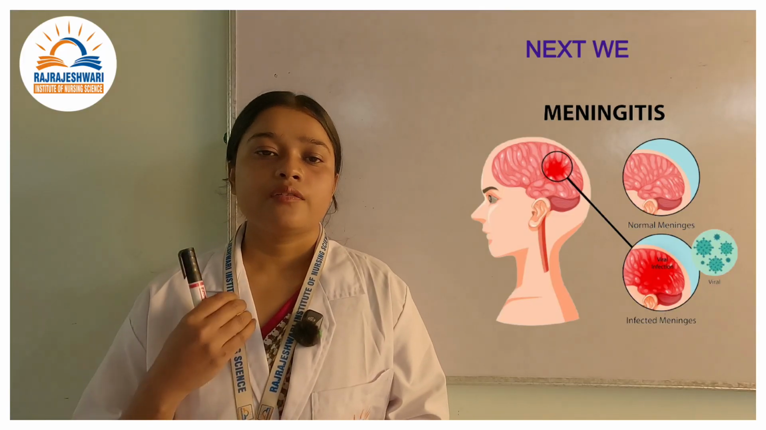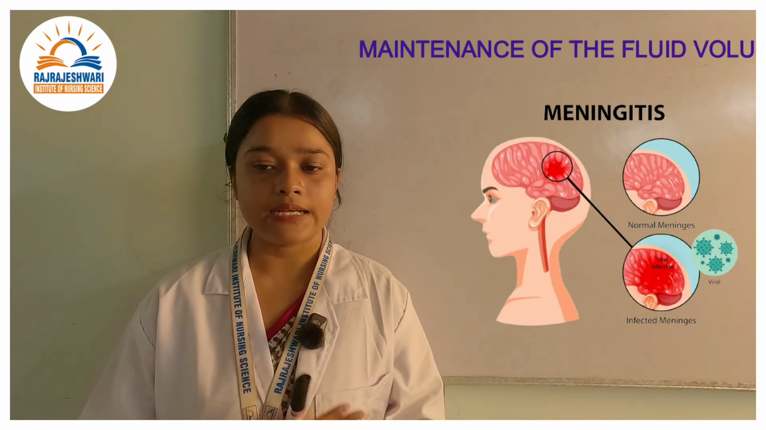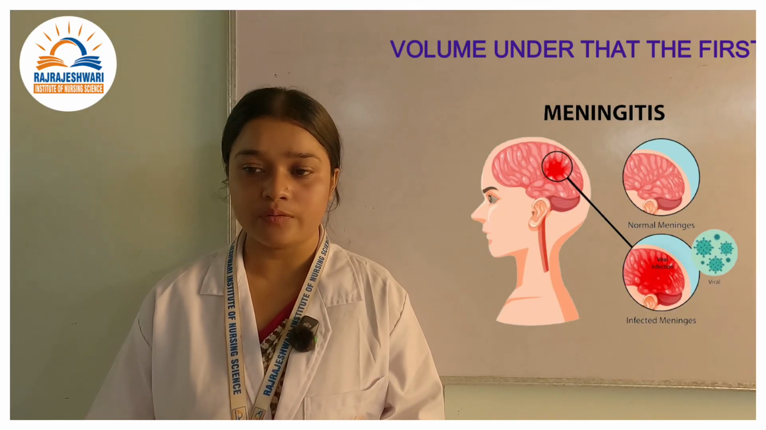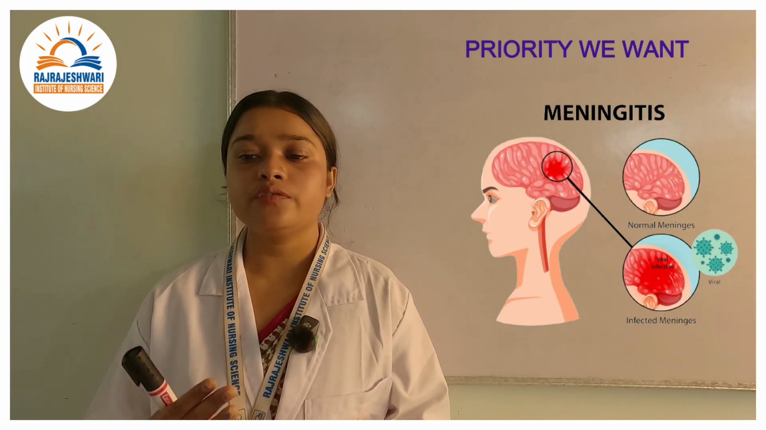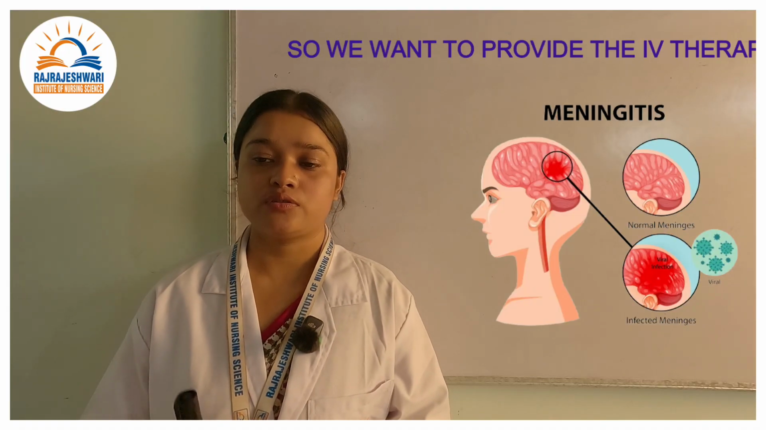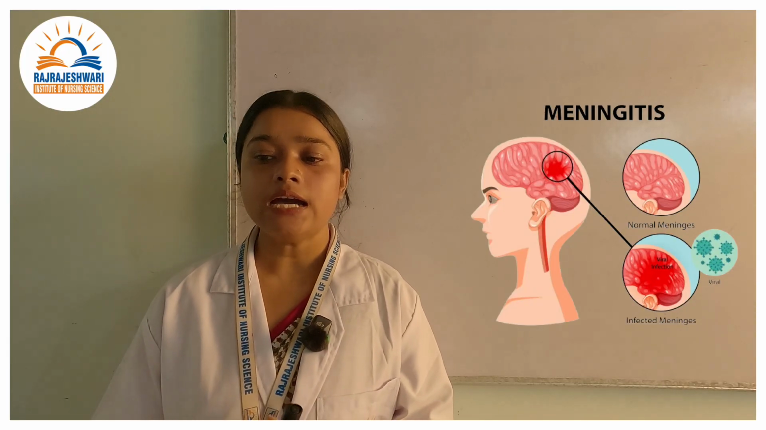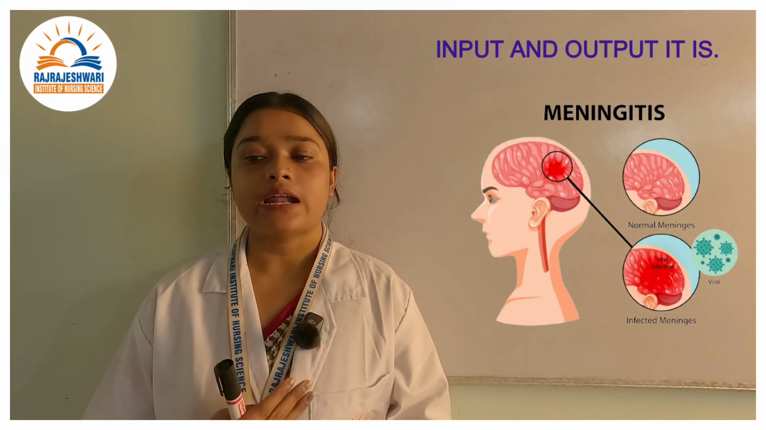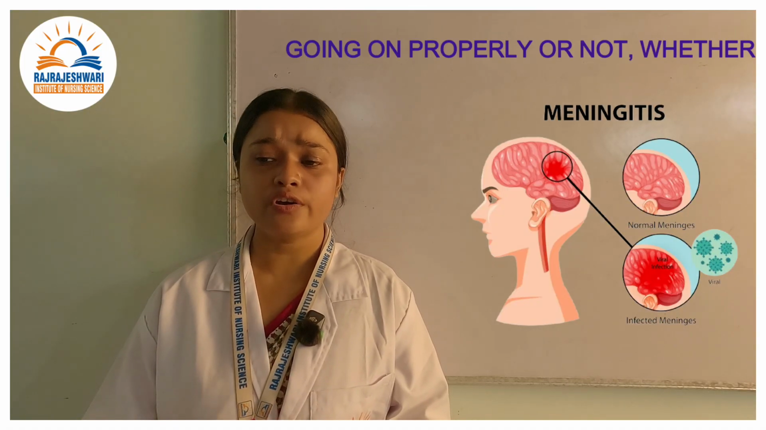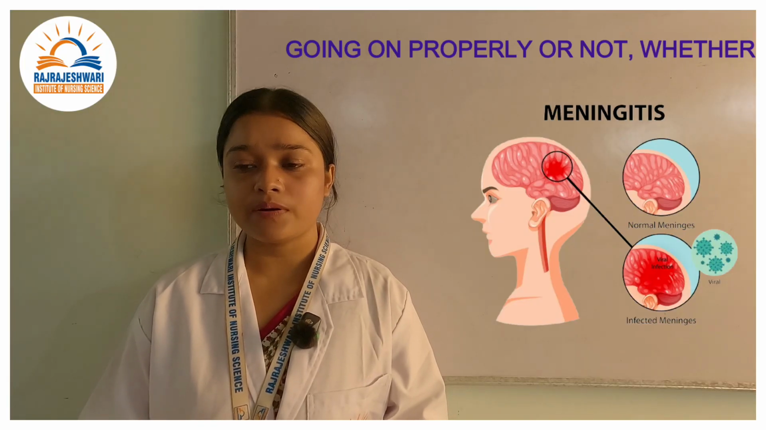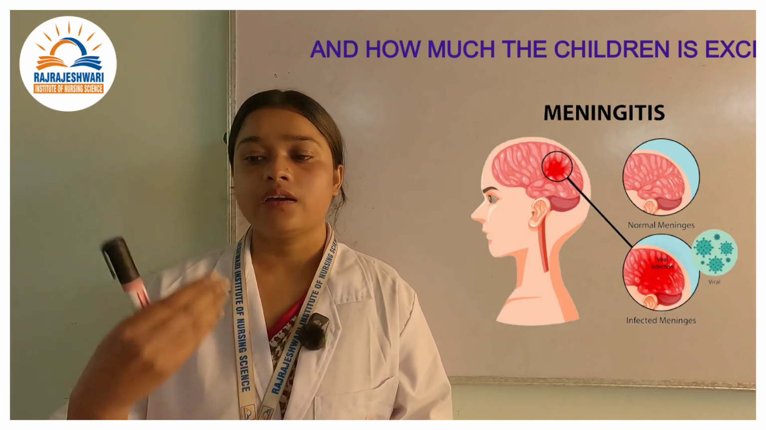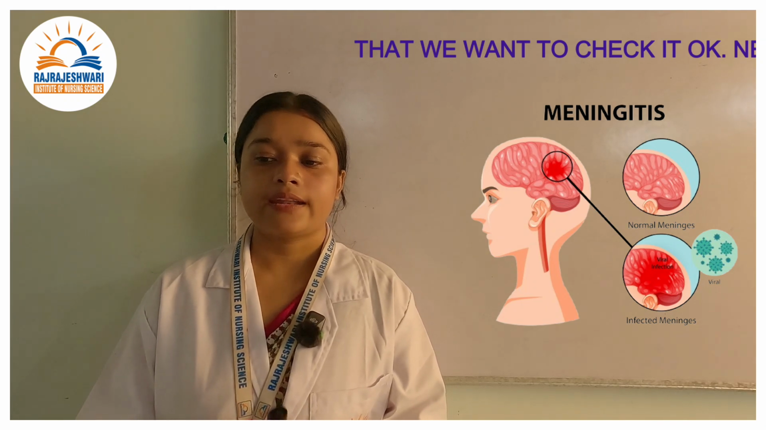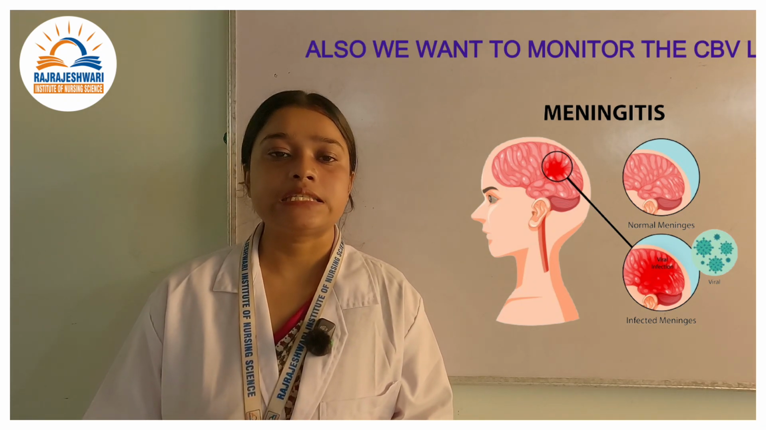Next we will be moving on to the maintenance of fluid volume. Under that, the first priority is to give IV therapy. So we want to provide IV therapy to the children, and next we also want to monitor whether the input and output are going on properly or not, how much the child is taking by mouth and how much the child is excreting. We want to check that. Next, we also want to monitor the CVP line.